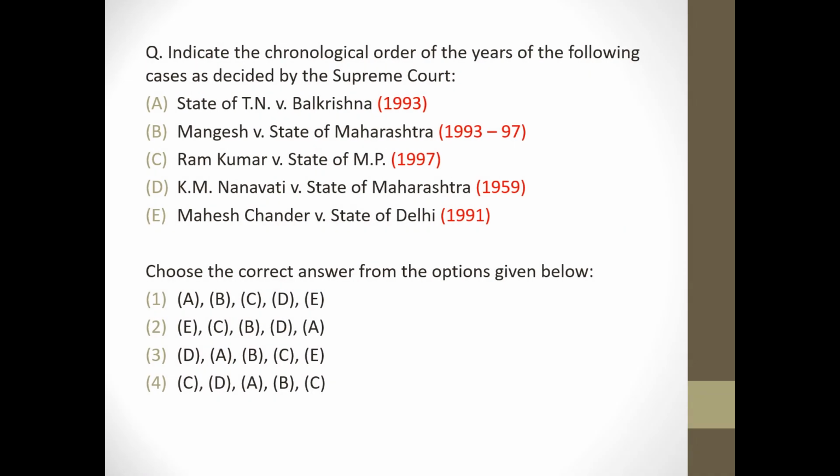Next question, indicate the chronological order of the years of the following cases as decided by the Supreme Court. State of TN versus Balkrishnan 1993, Ramkumar versus State of MP 1997, KM Nanavati versus State of Maharashtra 1959, Mahesh Chandra versus State of Delhi 1991.